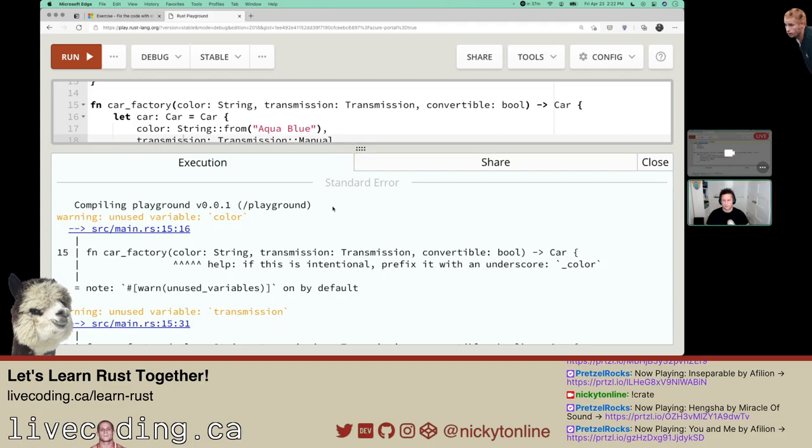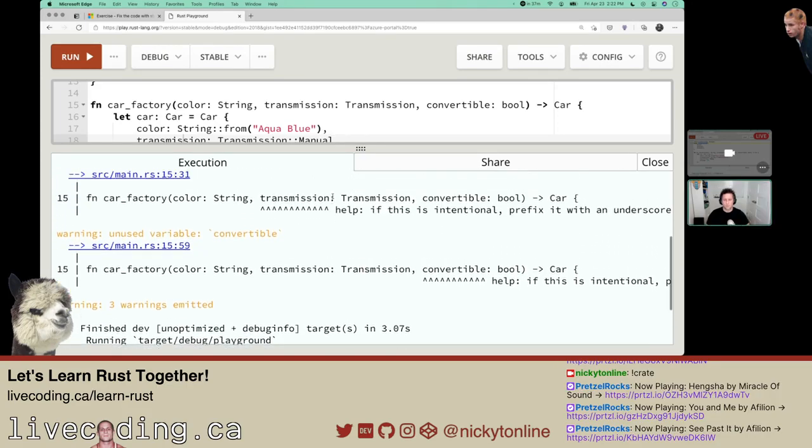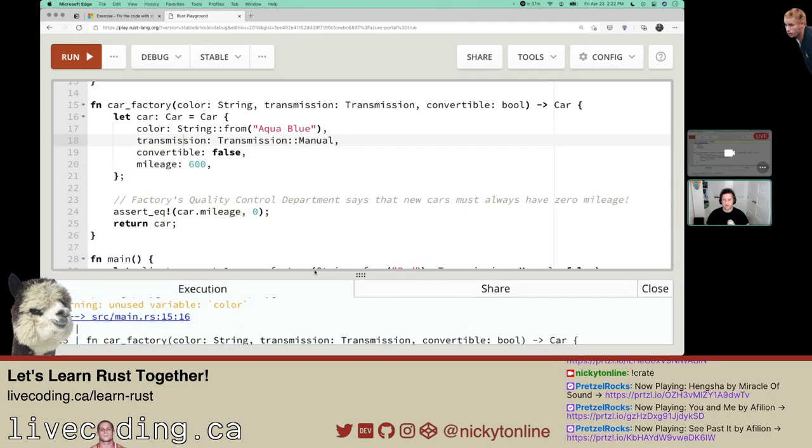Unused variable color. It looked like it compiled. I got some warnings. Let's look at this again. It looks like when you're instantiating or creating a struct, you have to put the name of the struct, curly braces, and then you put in the properties and values that correspond to their types.